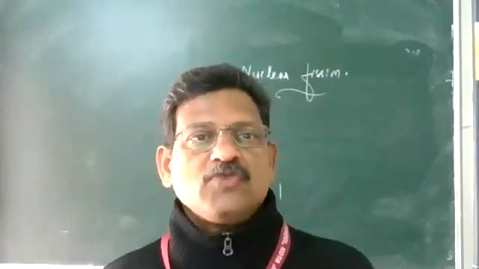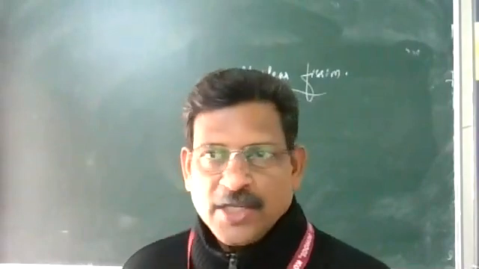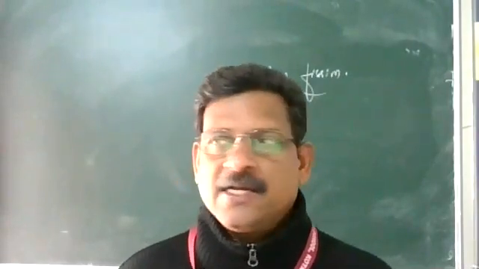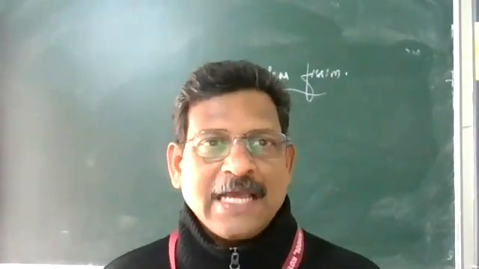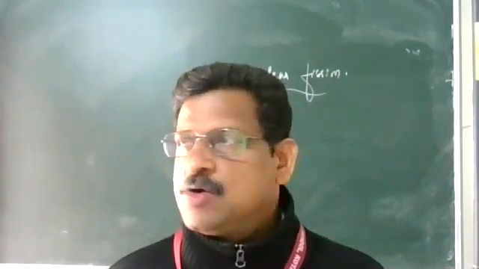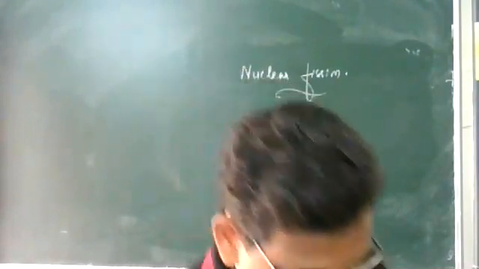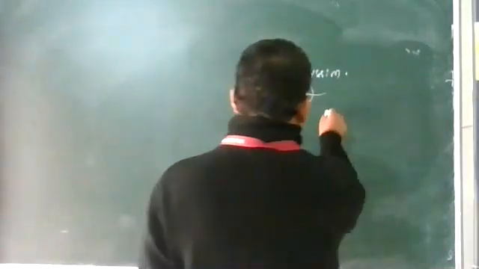So this difference we call the mass defect, and correspondingly, according to Einstein's equation, energy is released as delta m c square. That energy is released during this reaction, and this energy we call the Q value of the reaction. So the difference in the mass is there, the mass defect.